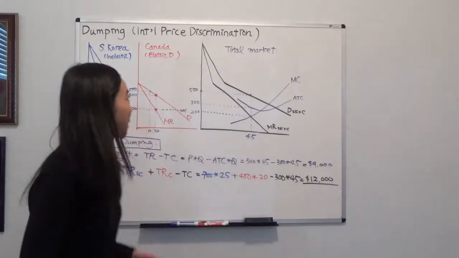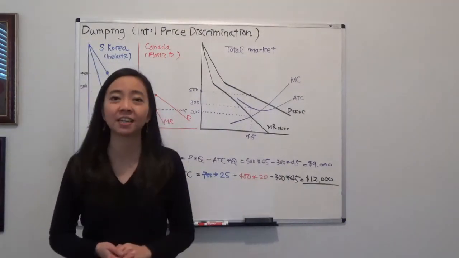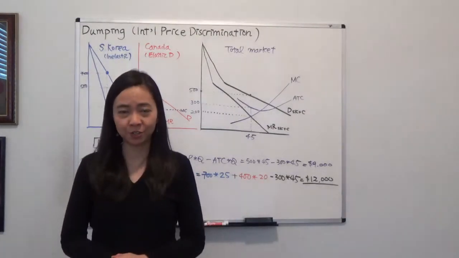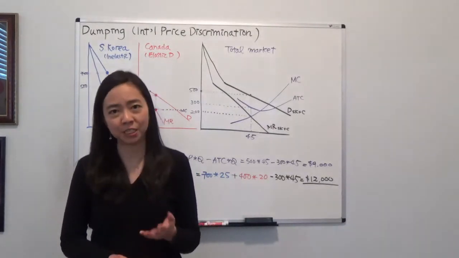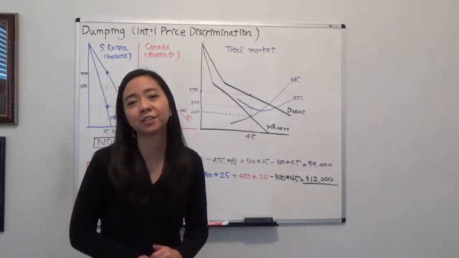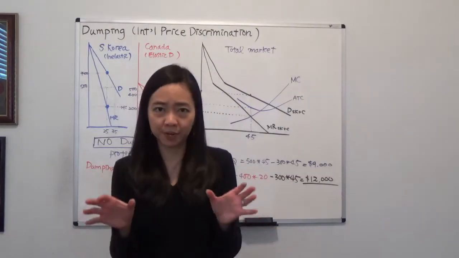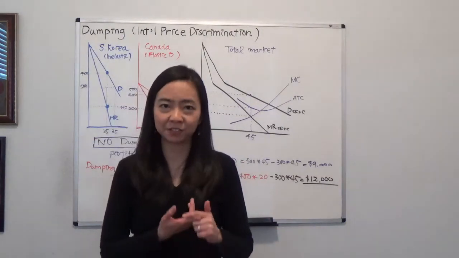Today we're going to talk about dumping, also known as international price discrimination. So what is price discrimination? If you remember from your principles of micro, price discrimination is that the firm is charging different consumers different prices, even though the product is the same.